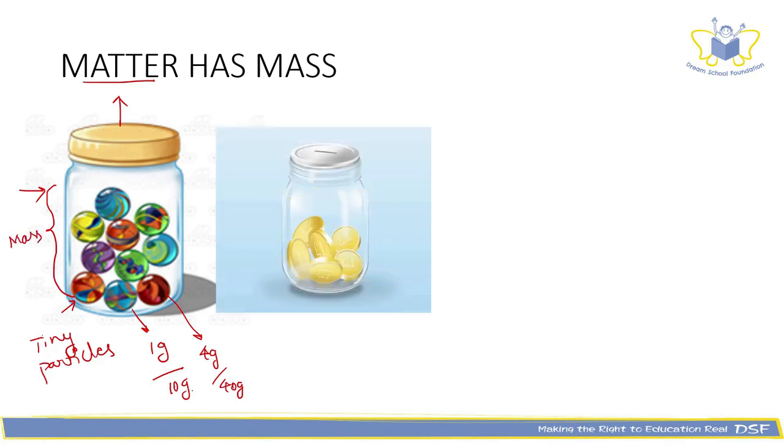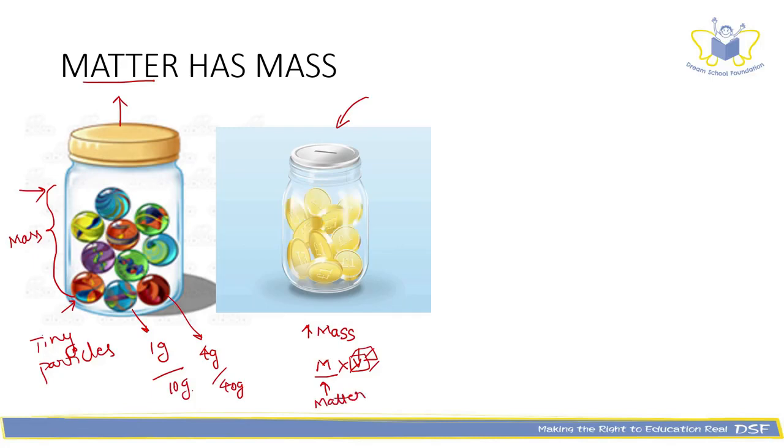And if you keep adding more and more tiny particles, you're basically increasing the matter, right? The amount of matter. As you increase the amount of matter, you are also increasing the mass of that particular substance. Also know that mass and volume are entirely different. Volume is the space occupied by that substance, whereas mass is the amount of matter in that particular substance.